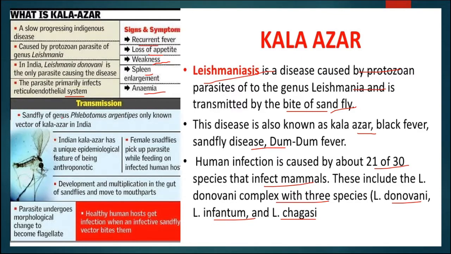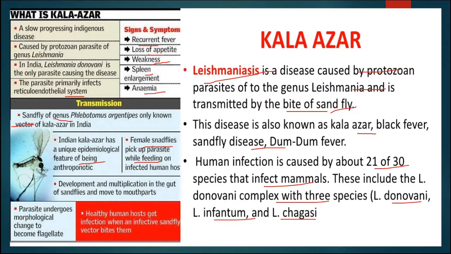Now transmission. The sandfly species Phlebotomus argentipes is the vector for Kala Jar in India. In India, Kala Jar has a unique epidemiological feature of being anthropogenic. The female sandflies pick up the parasite while feeding on an infected human host.